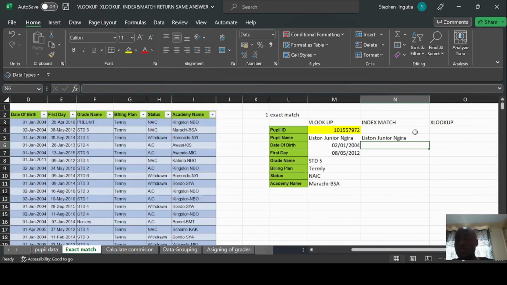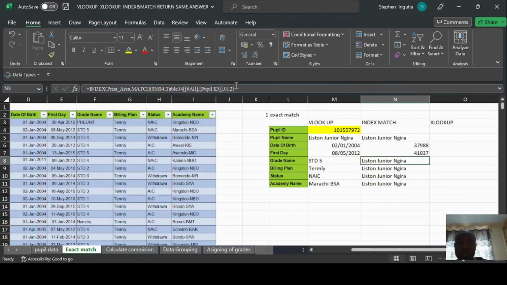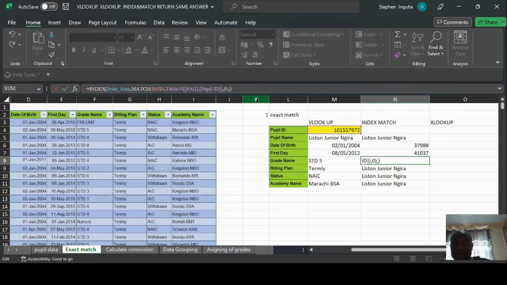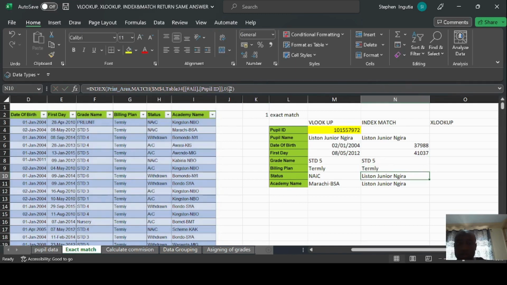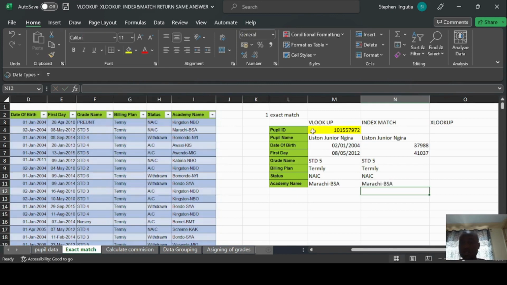Again, you can see that we have gotten the same results. Then we are also going to drag down the formula, but remember again, you have to keep changing the column numbers. So from column number 2, column number 3, column number 4, column number 5, column number 6, column number 7, then also column number 8.